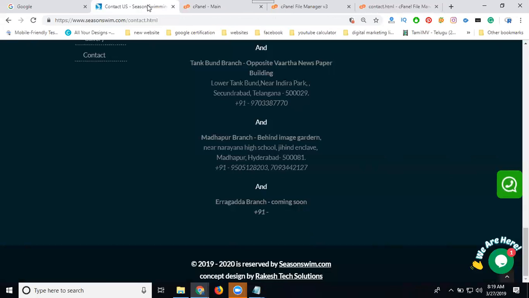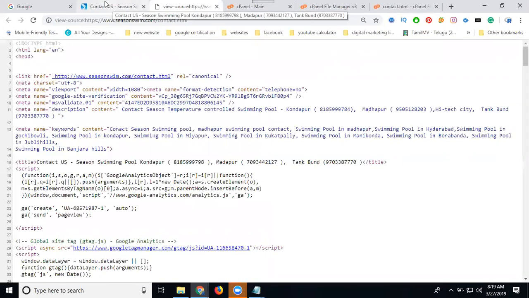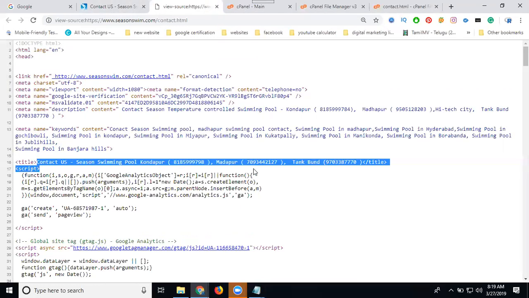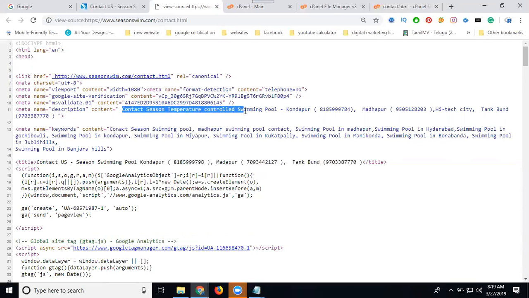First I'll explain before and after, what changes we have. Title: contact us. We were only adding 3 branches, which are Kondapur, Madhapur and Tangban. Only for Kondapur, Madhapur and Tangban. Description: contact sales and encourage contact in pool, Kondapur, and now I am writing all these areas.